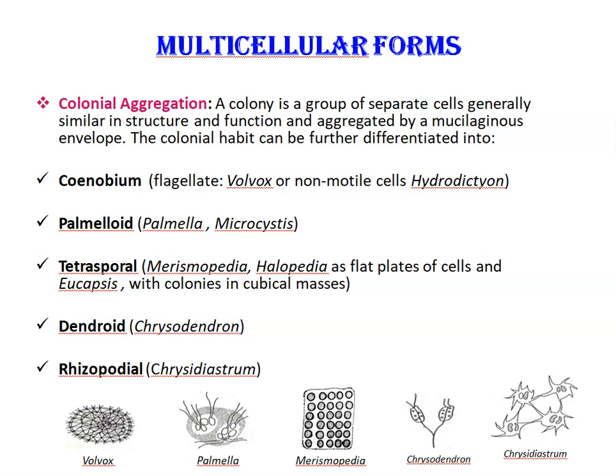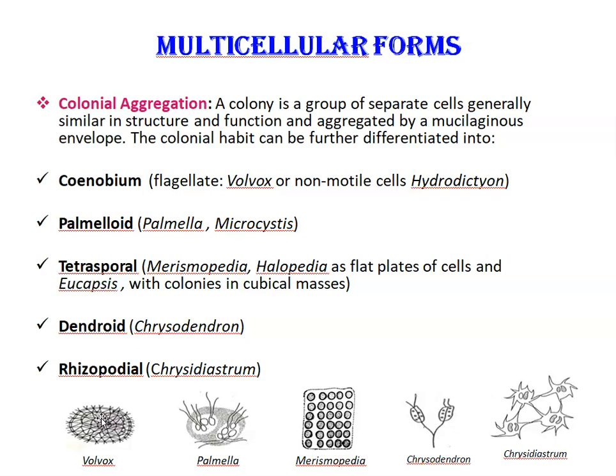Coenobium has a definite number of cells arranged in a particular manner, which is determined at a juvenile stage and does not increase during its subsequent growth, even though the cells enlarge. It comprises aggregation of flagellate cells or non-flagellate cells. Just look at this first diagram. It's example of coenobium with flagellated cells. Example is Volvox. And non-flagellate cells example is Hydrodictyon.